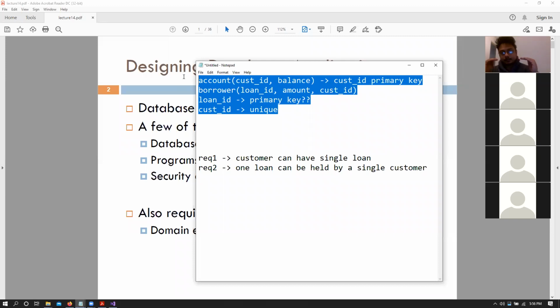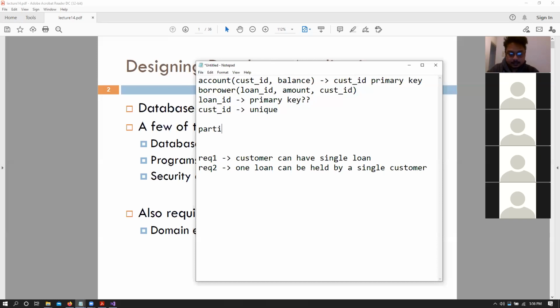This is a mandatory pair of values that are required. The account and borrower relationship, on the other hand, is partially mandatory, I mean, not actually mandatory. It is possible that a customer does not have any loans whatsoever. So is that distinguishing thing clear to you? What is the participation of these tables, right?